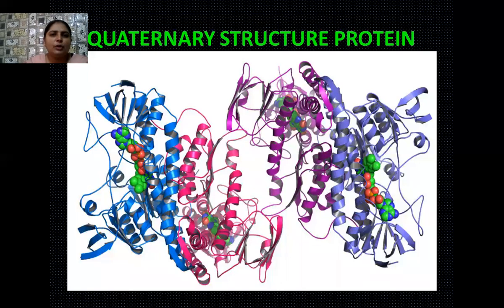Yes, students. So in the upcoming lecture, we are going to study about the carbohydrates after this structure of proteins. I am quite hopeful that the structure of protein is clear to you. We have studied four structures: primary structure, then secondary structure, then tertiary, and then quaternary. So read your chapter carefully. The concept will be clear to you.